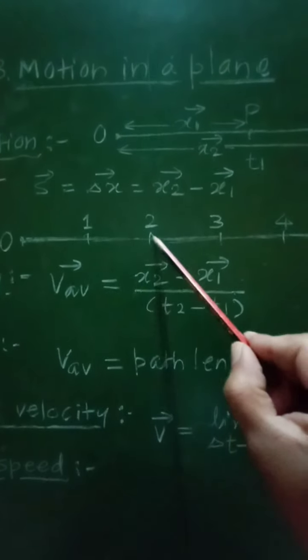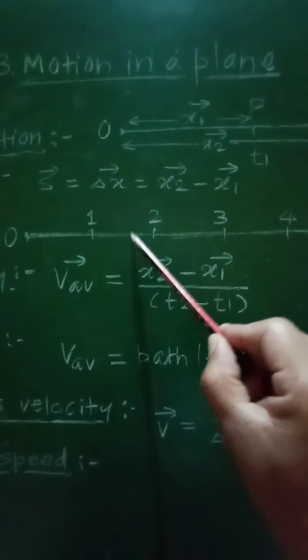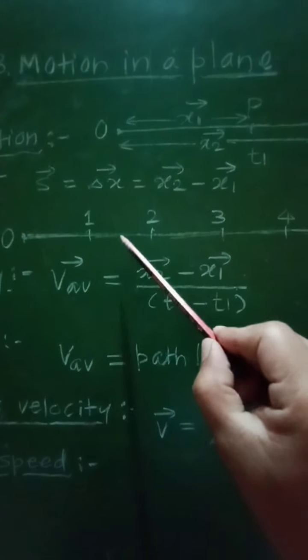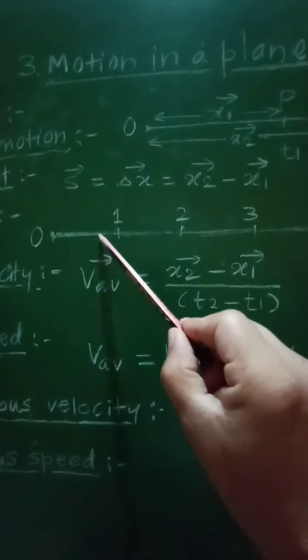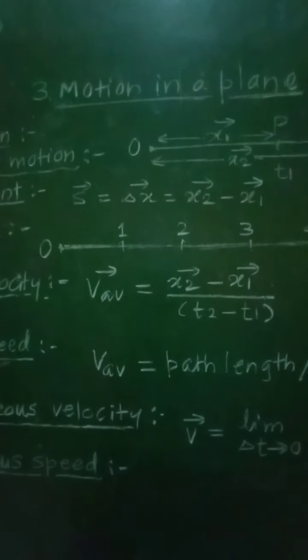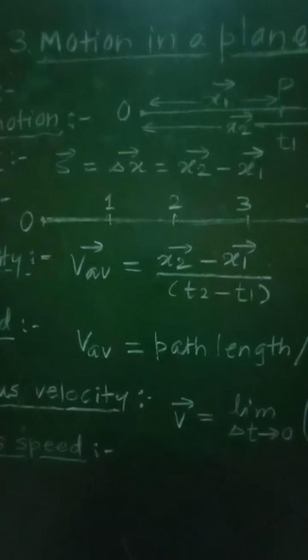That is the difference between its initial position and final position. Its magnitude is 1 meter, but the direction will be towards the negative direction of x-axis. So its direction is reversed.